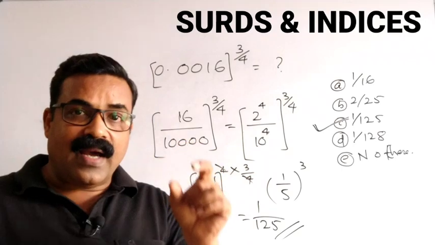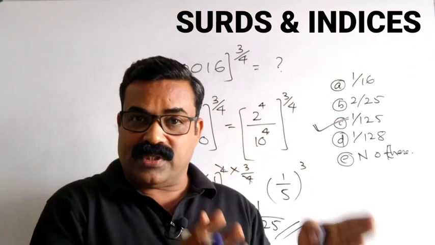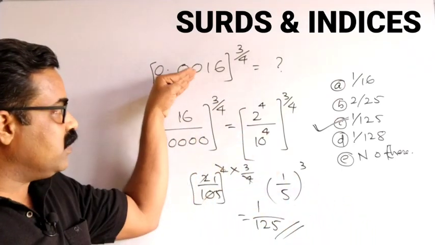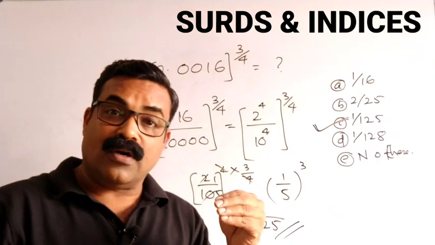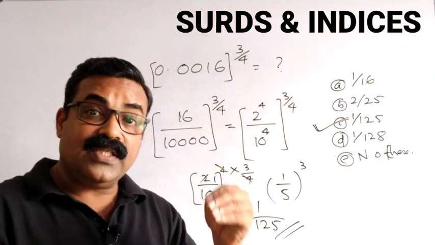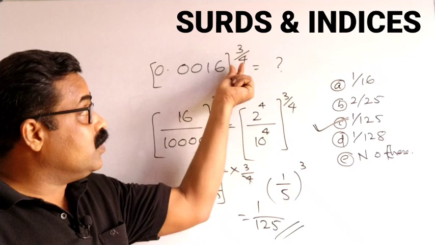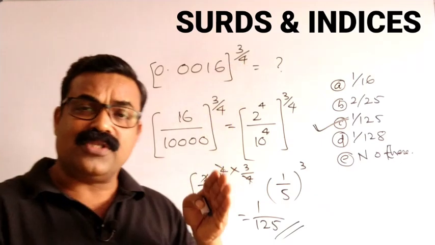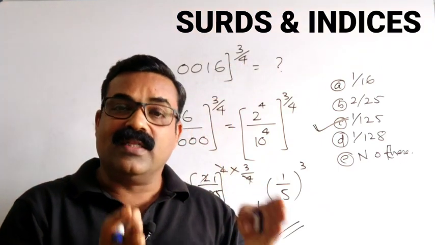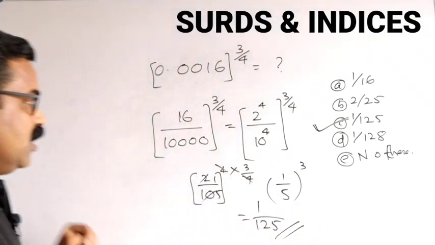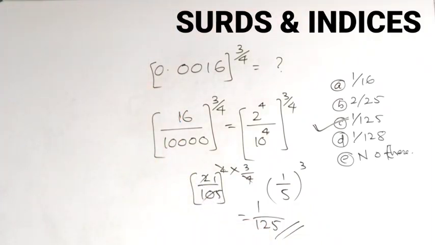So what is the main idea behind all these questions? We have to split the given number in terms of a power which is equal to this number. Questions normally are asked in this type only. So accordingly, you can simplify it and solve it. Kindly note it, then we'll go to the next type of questions.